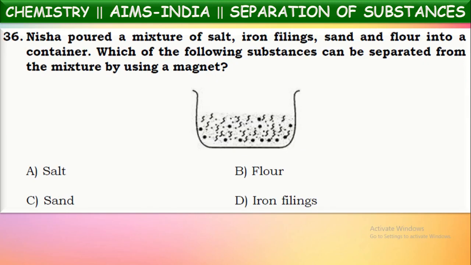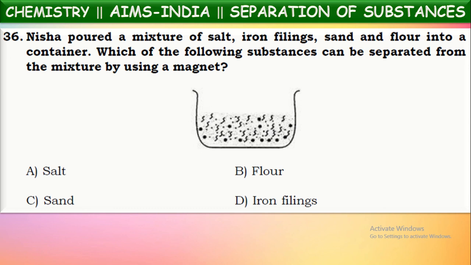One more question given here based upon the diagram. Nisha poured a mixture of salt, iron filings, sand, and flour into a container. See, so many components are mixed here to form a mixture. What are those? Sand, iron filings, salt, and flour are mixed in the container. Now, which of the following substances can be separated from the mixture by using a magnet? So, four components are mixed by Nisha. Now, out of these four, which component can be separated by using a magnet?